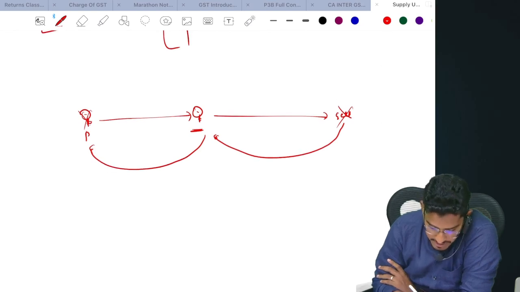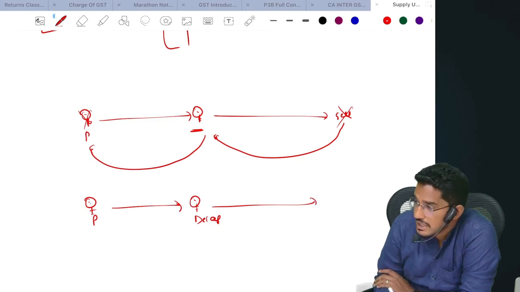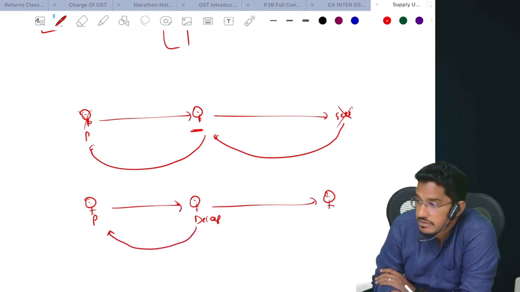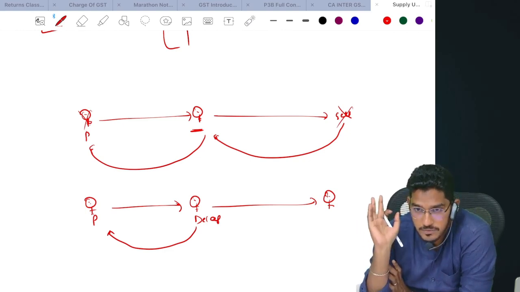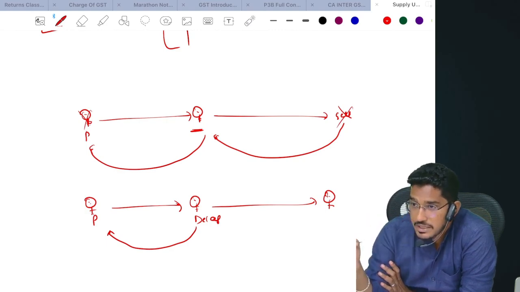So what is the differentiation here? In case of a del credere agent, there is a principal who will give goods to the del credere agent. Now the agent will find the customers and sell the goods to them. Even though the customer did not make the payment to the agent, still the del credere agent will undertake the responsibility to pay back to the principal.